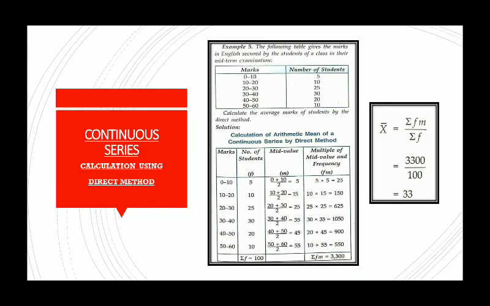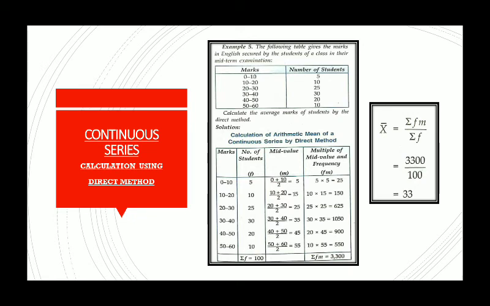Moving to the third type of series, which is continuous series. As I told you all, continuous series means data like this: marks and number of students given, 0 to 10, 10 to 20, 20 to 30, and number of students is given. Now you need to calculate the average marks of students by the direct method. Direct method means summation fx by summation f. So here what we'll do, we don't have our x values. So from the marks, where the class is given 0 to 10, we need to calculate the mid value, small m.